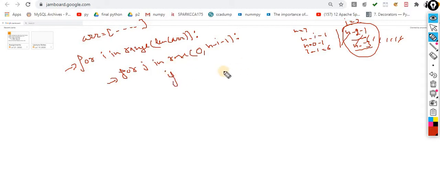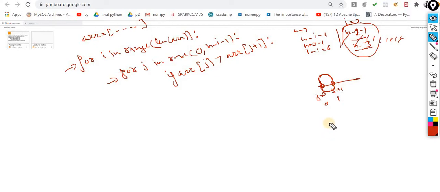On what basis am I doing this swapping? If arr of j is greater than arr of j plus 1, that's it. So if this is on the 0th position and this one is the j plus 1 position, let's suppose j is 0 and this position becomes 1 and 0. If the value of this one is greater, what are you supposed to do? You are supposed to put this value over here and this value over here. So we have to swap it.